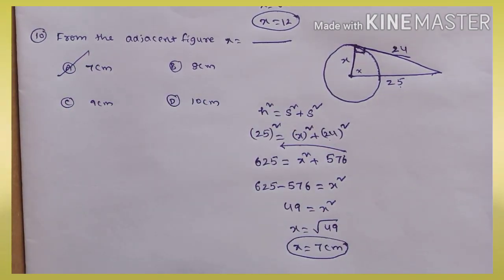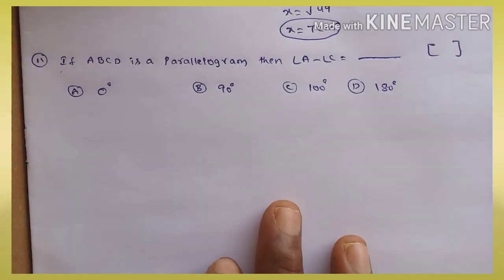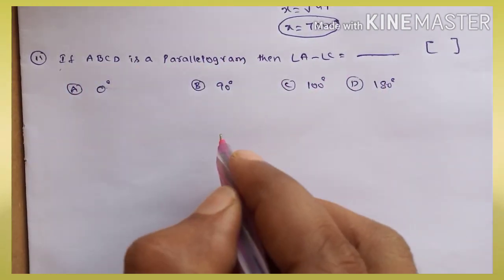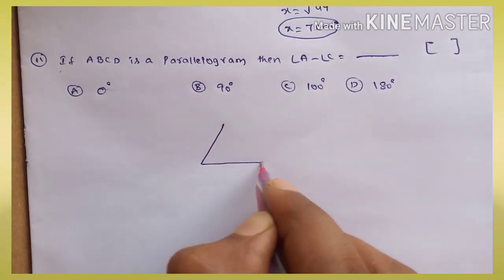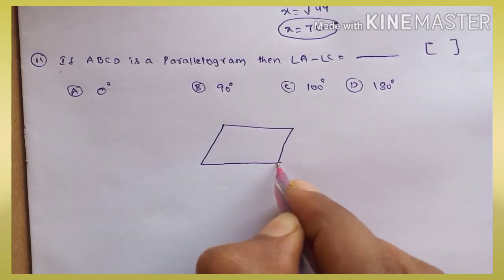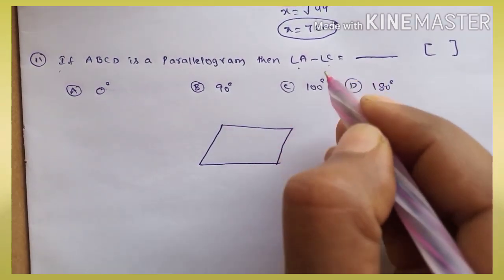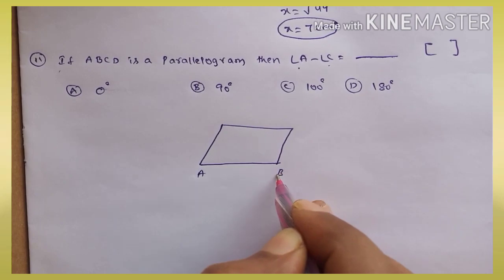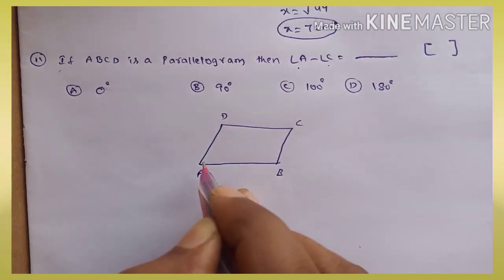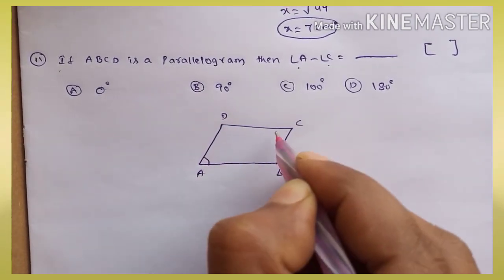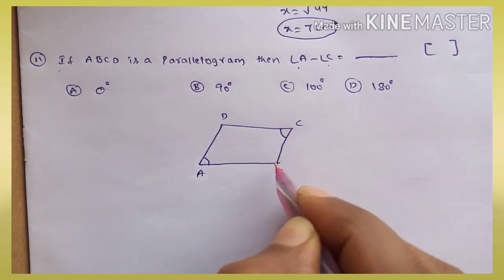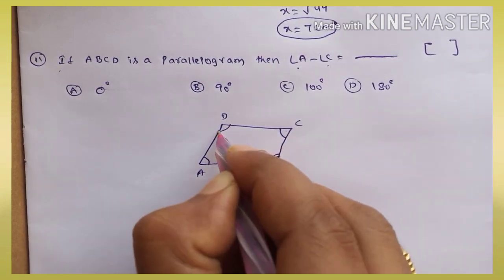Okay, next bit. Now ABCD is a parallelogram. We know the properties of the parallelogram. Angle A minus angle C, A, B, C, D. About the angles, opposite angles are equal. Here the second angle equals the second angle.